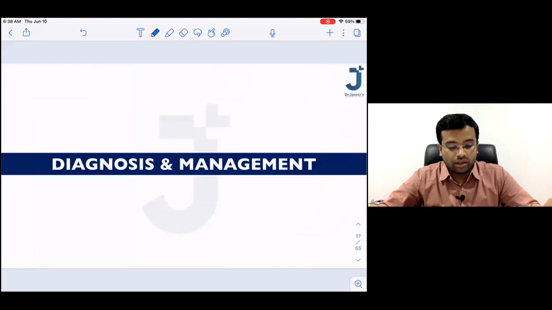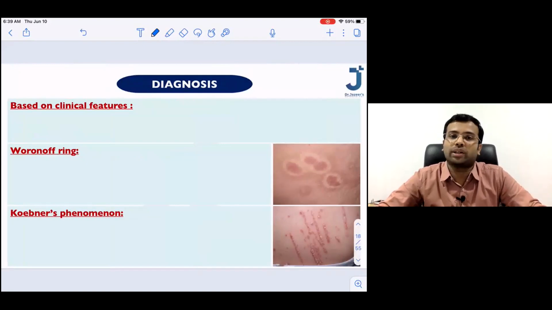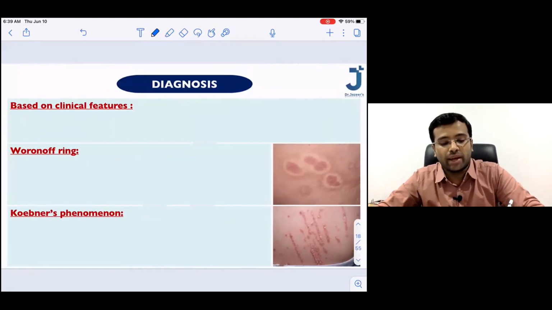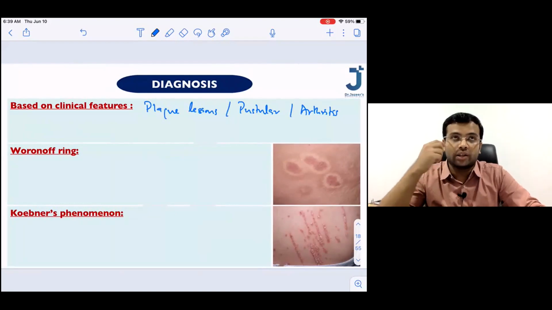Done? So we have discussed various clinical presentations now. Now, how do we diagnose psoriasis? First thing is based on the clinical manifestations, because you may either have a plaque kind of lesion, or you may have pustular lesions, or you may see some arthritis, or some scalp involvement. So based on the clinical scenario, you will be able to make out the diagnosis. That is the first thing.